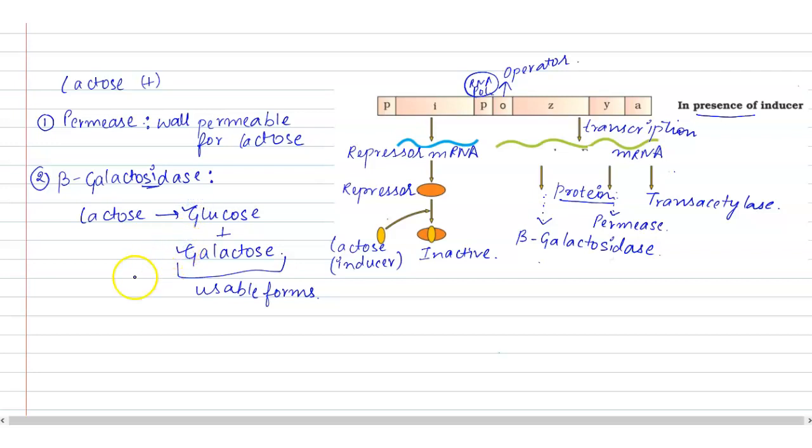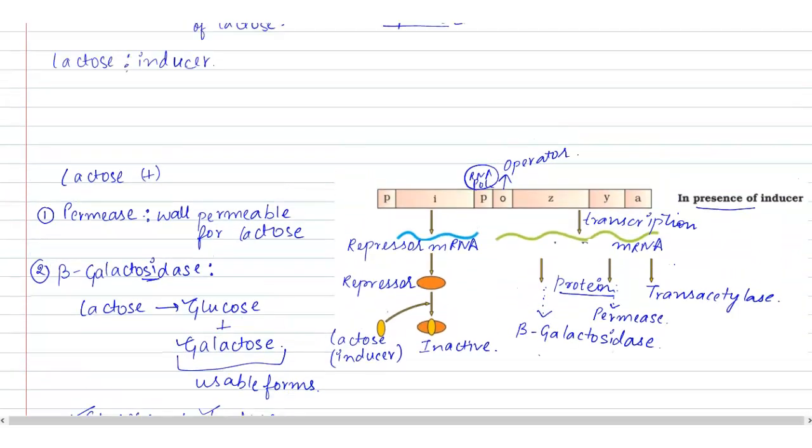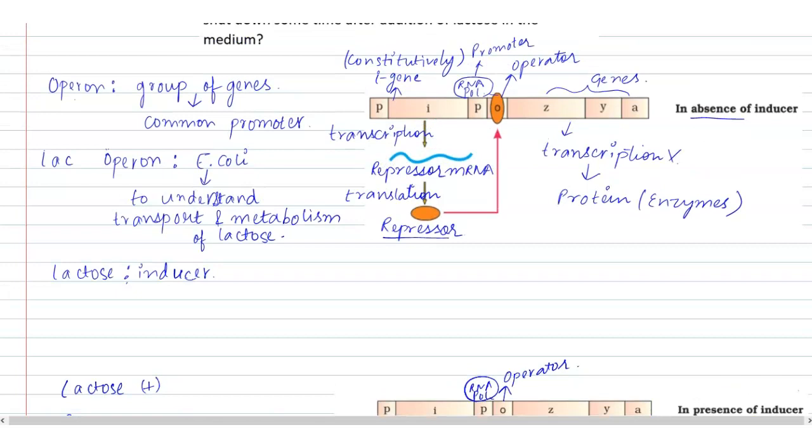So if I tell you one thing, that we have placed the bacteria in a medium where glucose is present and also we have added the lactose. Now in this case, the Lac Operon will not perform its function. Why? Because the glucose, which is the first preference of the bacteria, is now present in the medium, and bacteria will utilize the glucose. Only after the glucose is completely utilized, then the bacteria will switch to lactose and the Lac Operon will start.